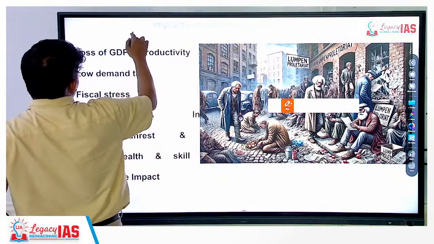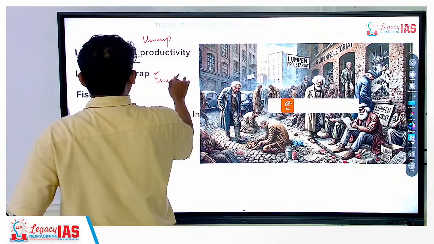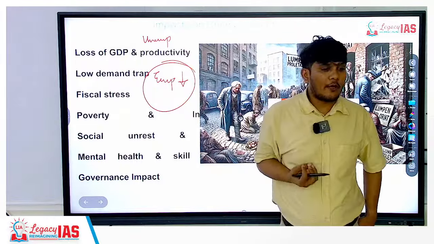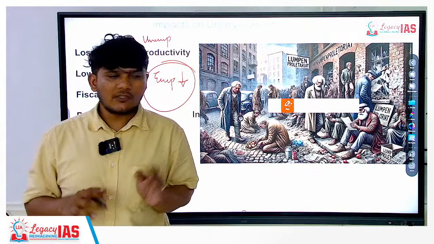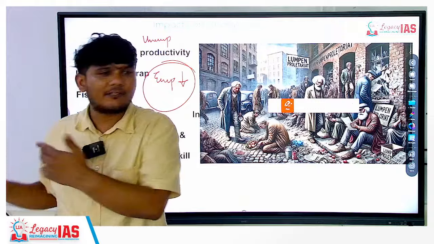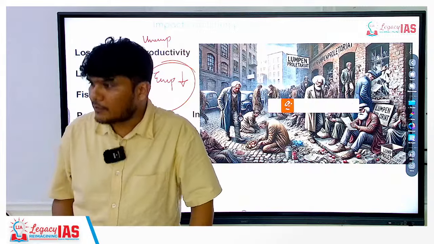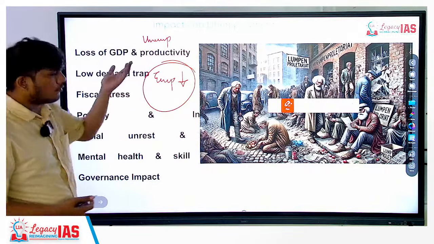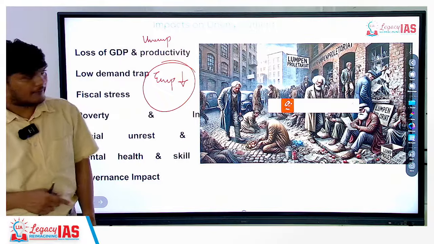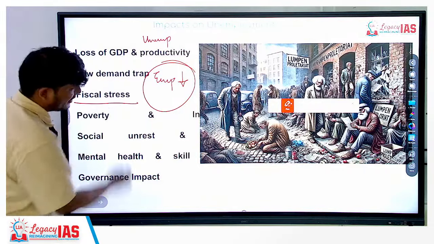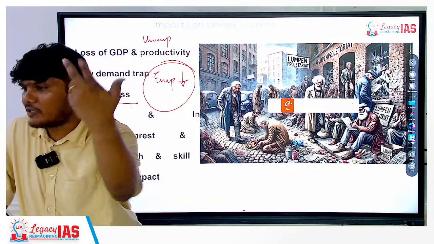So you have the unemployment. When unemployment increases, that means the employment is going down. When the employment is going down, that means people earlier who were having money in their hands, now they don't have money. Since now they don't have money, what they were demanding last month, this month they will not demand. When they will not demand, the demand will go down further. So production will go down further. When production further goes down, it will lead to more decline in the employment. So that negative vicious cycle gets created, which will lead to fiscal stress. The government will have to intervene to create the demand, to provide things at a cheaper rate, to incentivize people.